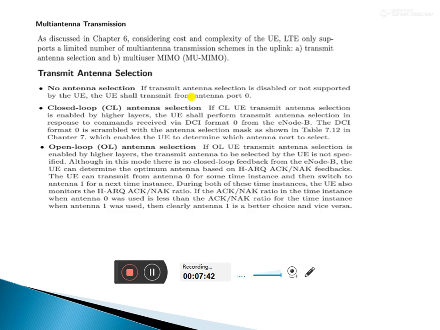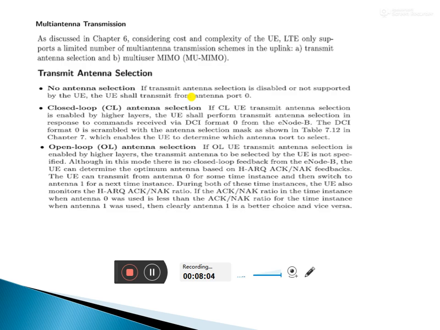What about the user equipment? User equipment means your mobile handset. If there is no antenna, what happens? Your user equipment, whether it is a mobile, a microphone or a wireless phone, whatever it may be.